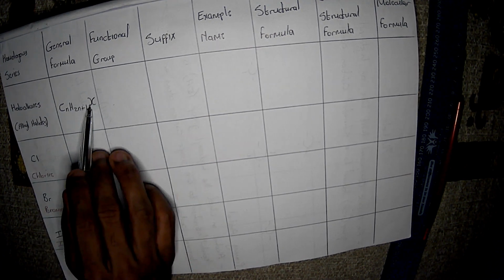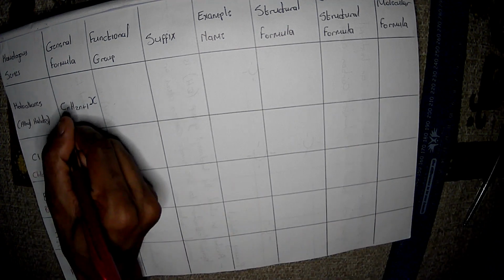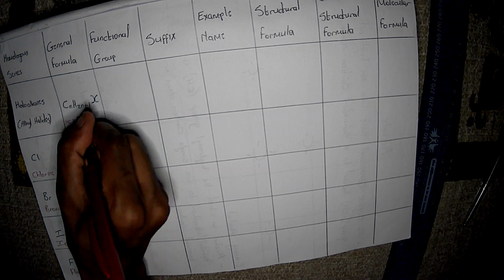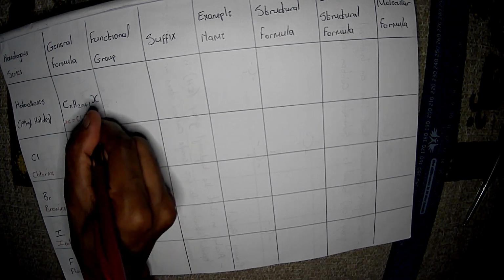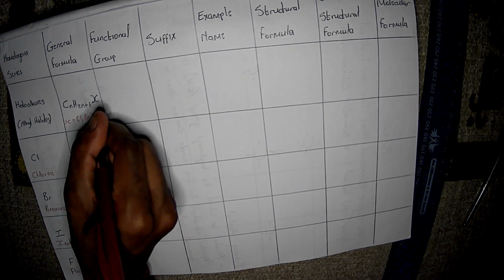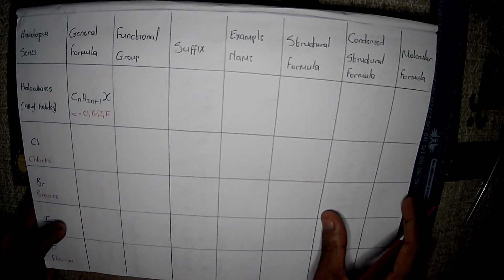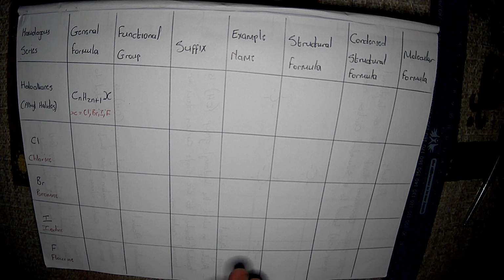So I designated it with X, but we all know that X is equal to chlorine or bromine or iodine or fluorine. Please do not forget that. Use your mathematical logic so that you get yourself back on track.